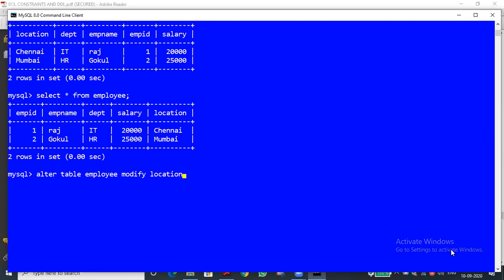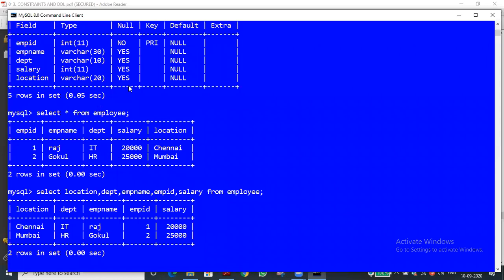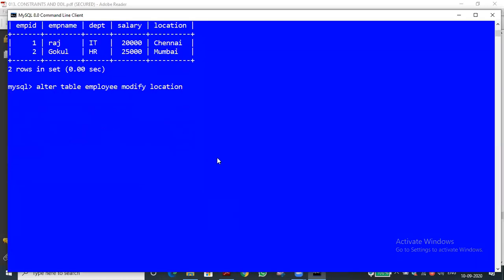What is the data type of location? We need that one, no? So what have we given? Varchar of 20 we have given, isn't it? So location varchar of 20 we have to give, after department. Okay, after department. So if we give this, then you can see this.